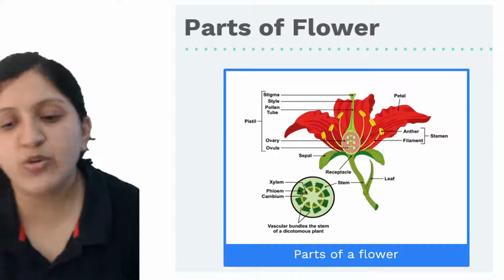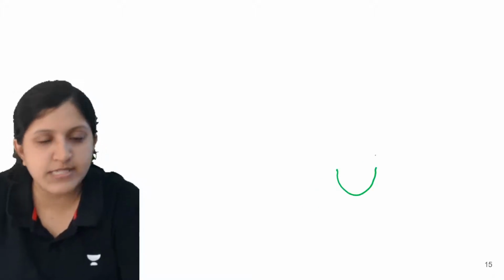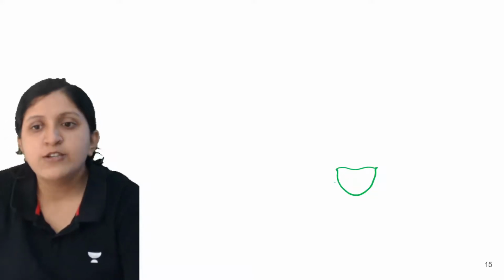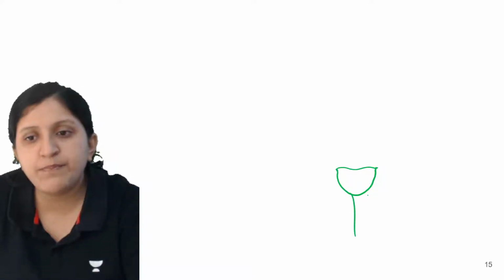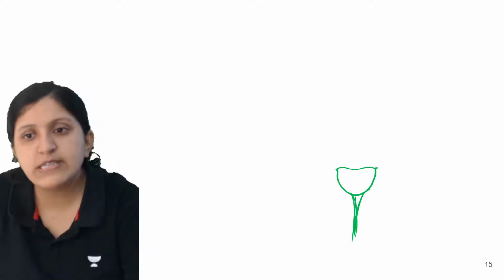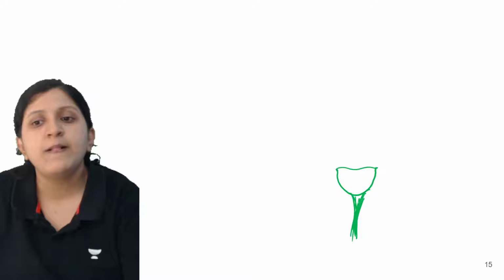Okay, so let's have a look at the parts of a flower. I'll just draw it and explain it. Now you know the outermost part is placed onto the thalamus. So there is a thalamus, which can even be called the receptacle. Placed onto the thalamus you can find different parts of the plant body there, right? So this is the thalamus part now, all right?